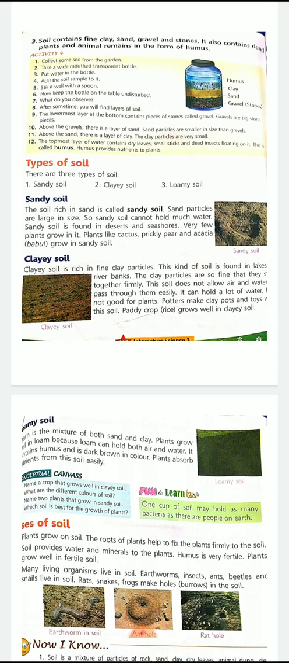Loamy soil is a mixture of both sand and clay. Plants grow well in loamy soil because loam can hold both air and water. It contains humus and is dark brown in color. Plants absorb nutrients from this soil. This soil allows the plant to absorb a lot of nutrients.